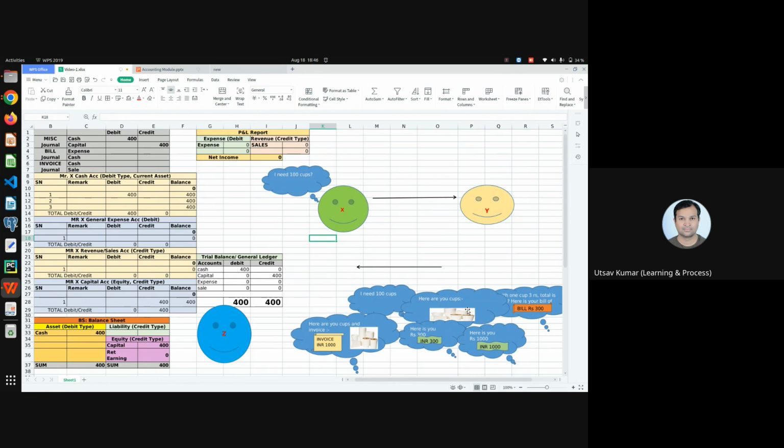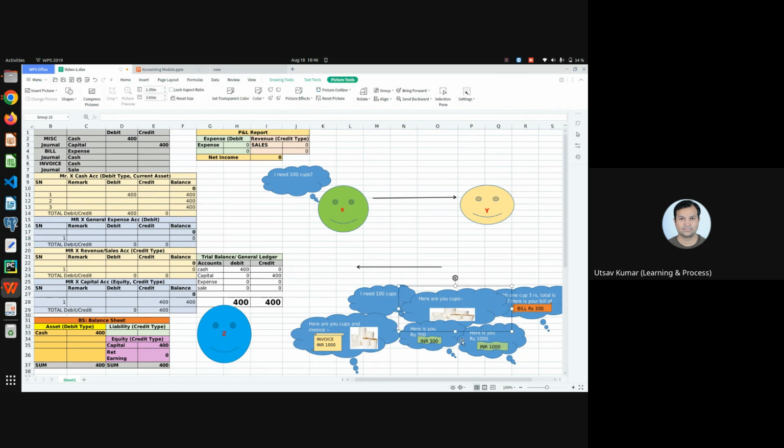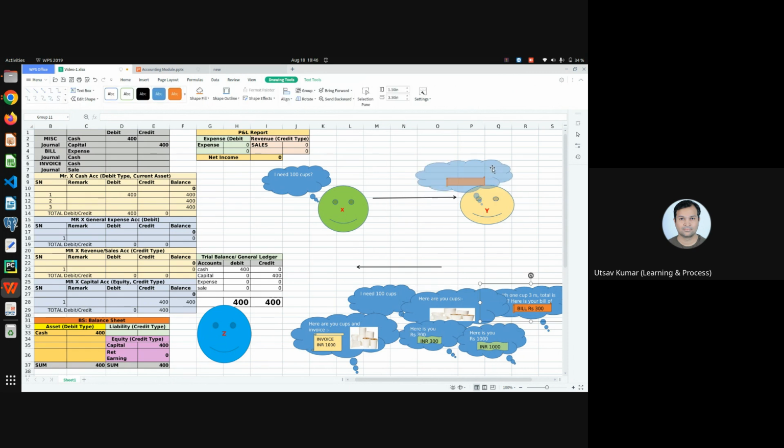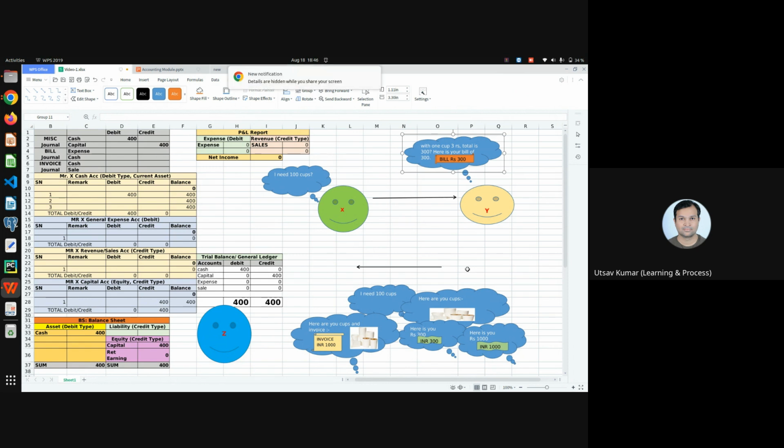So what will he do? He will say one cup costs 3 rupees. Sorry, three, not 300. One cup costs 3 rupees. And if you are buying 100 cups, the total cost will be 300 rupees. There is no tax. So here is your bill of 300 rupees. Mr. Y gives a bill to Mr. X. Mr. X just received a bill. Once he receives a bill, it is a transaction, and this is the bill he received.